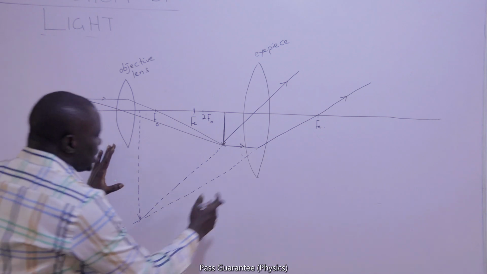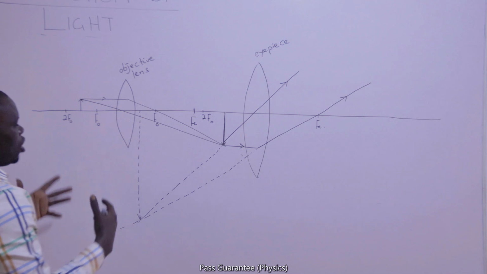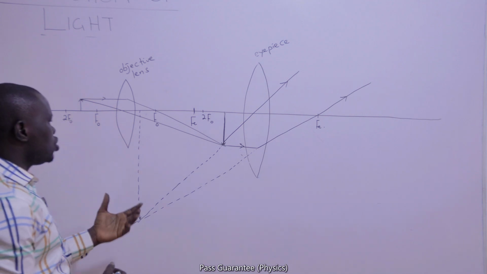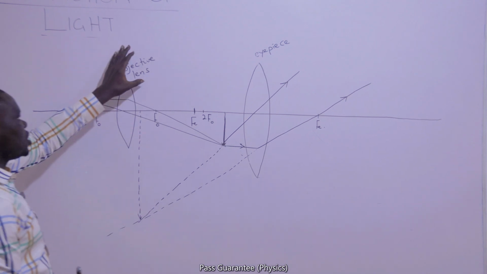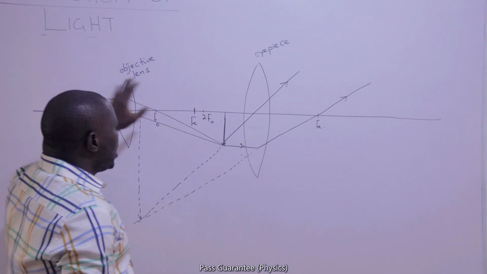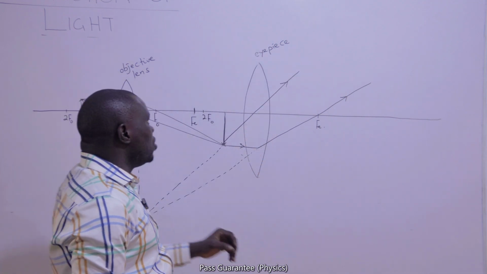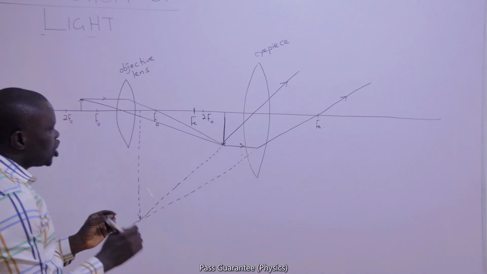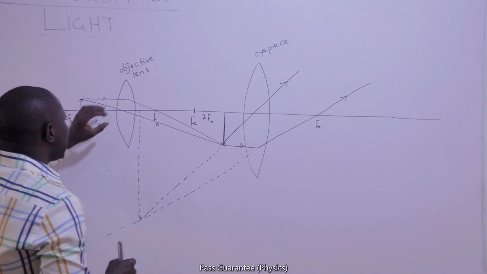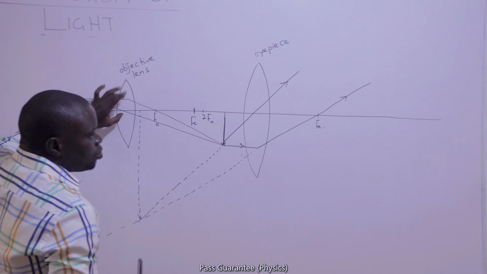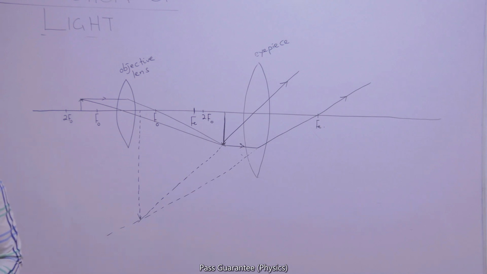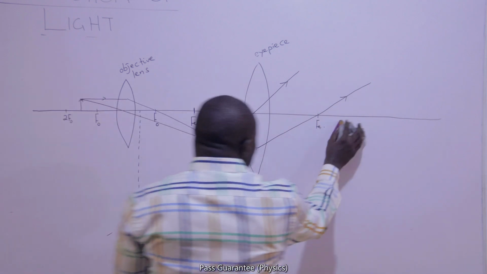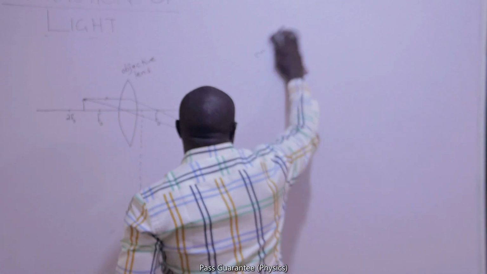When you use two lenses to form a much bigger image, what you have used is called the compound microscope. A compound microscope has two lenses. One is called the objective lens, that's the one that is closer to the object. And it has an eyepiece, that's the one that is closer to the eye. Generally, both of them are of very short focal length, except that the focal length of the objective is even shorter than that of the eyepiece. We are going to see one question on the compound microscope later.